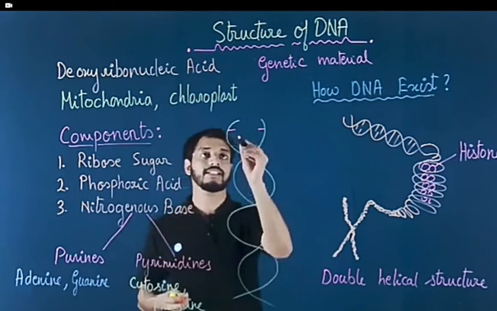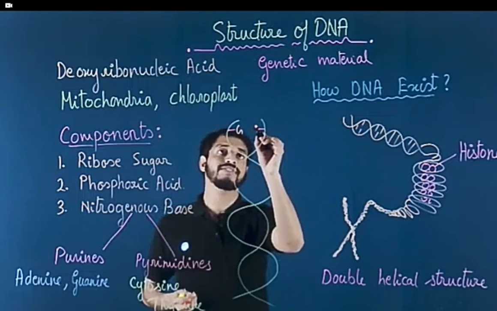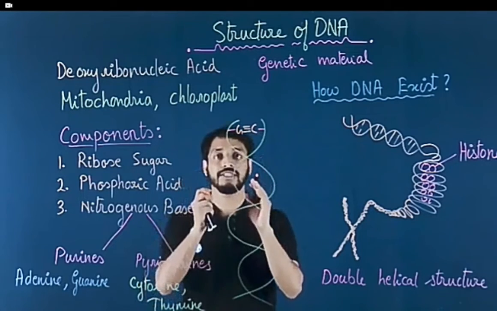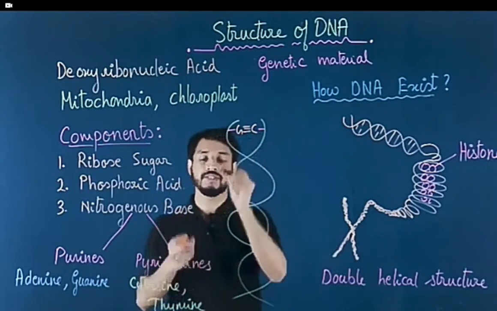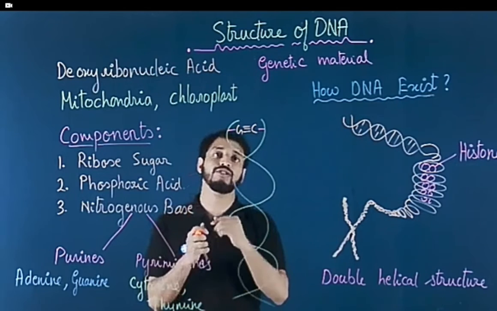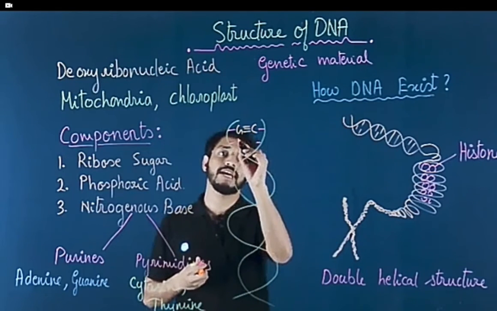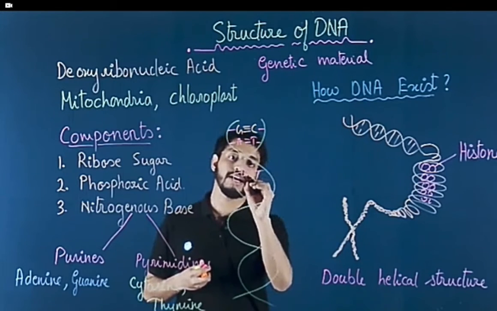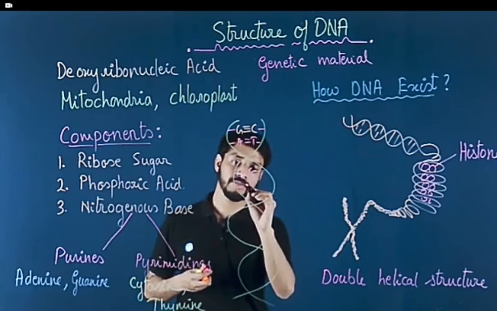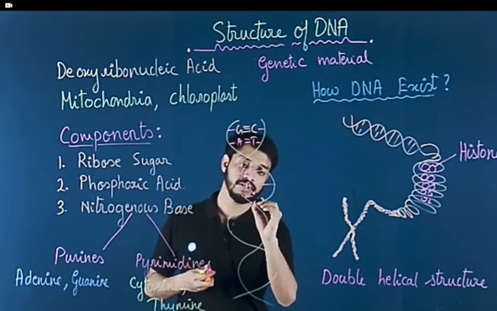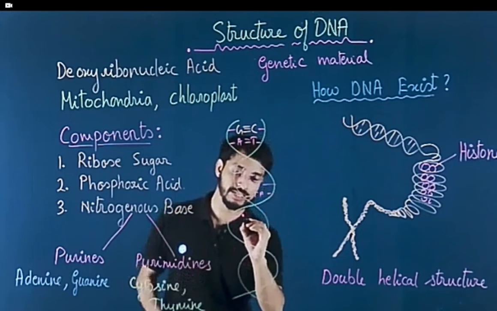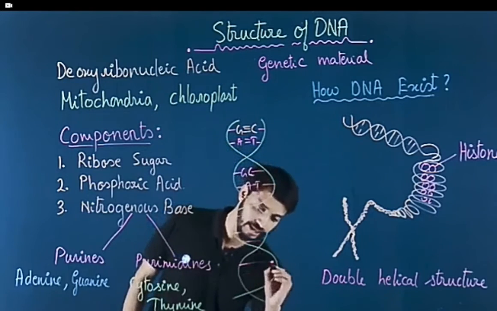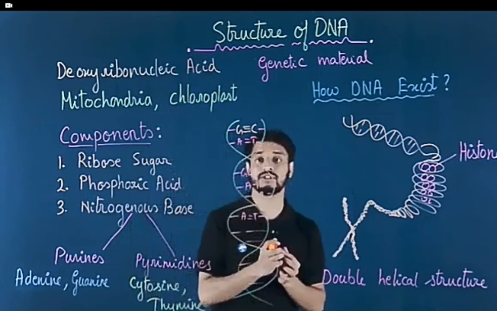Now they are present like this. Suppose guanine, here we have cytosine, and they are bonded by a triple bond. We'll be talking about the structure of the double helix in the next video. Now here just let us take a look how they are arranged. So here we can have AT, right? So like this, all these are bonded together, correct? And this structure is actually held together by these type of bondings. So here we have these bondings, and hence we have this double helical structure.